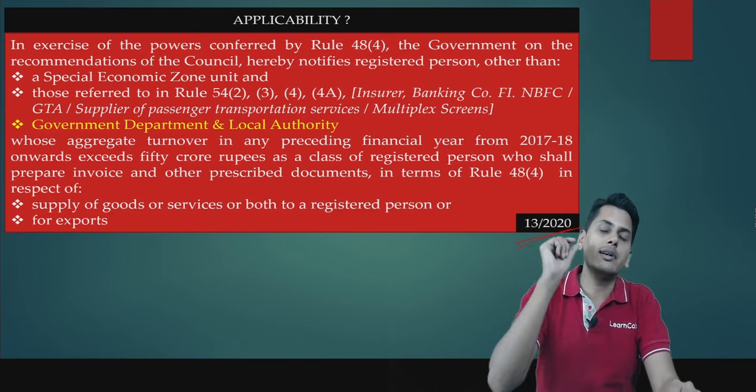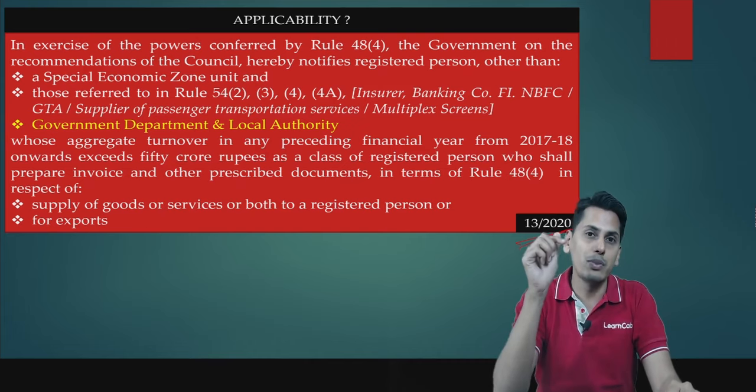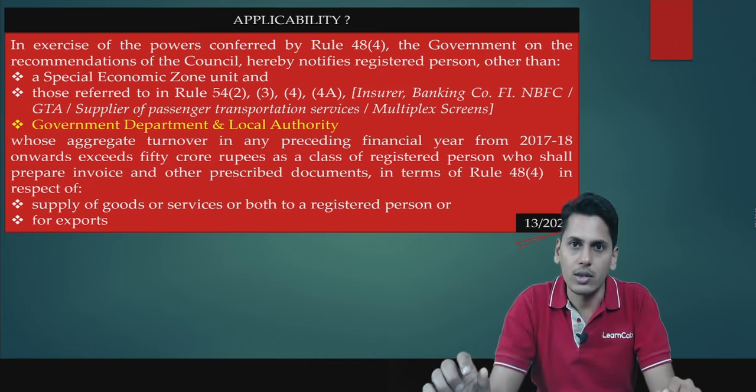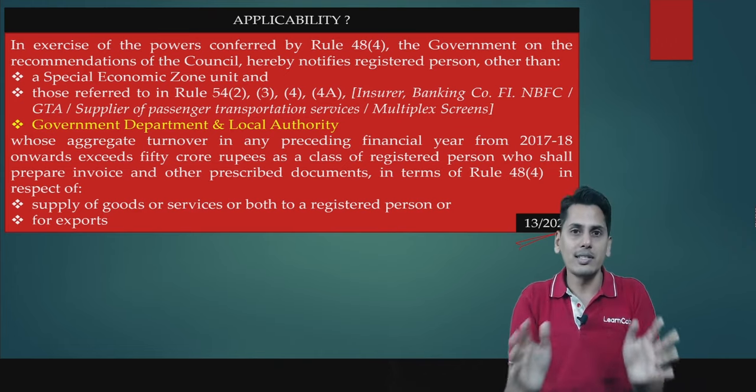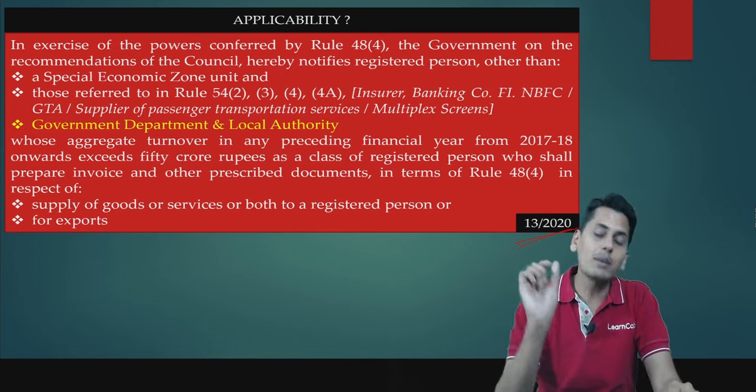Now there is an amendment to this list. There is a third category of person. There is a third person who has been included, which is government department and local authority. So therefore friends, e-invoicing provisions are not applicable. E-invoicing provisions are not applicable to government